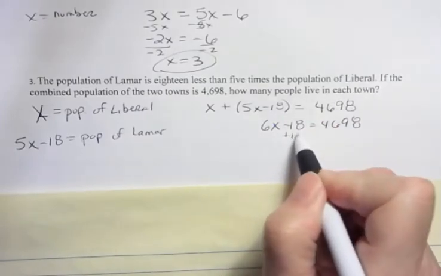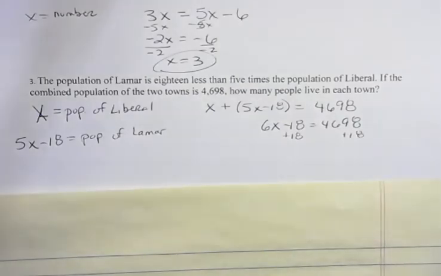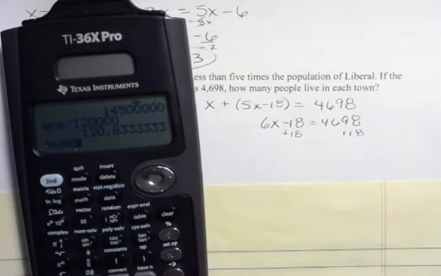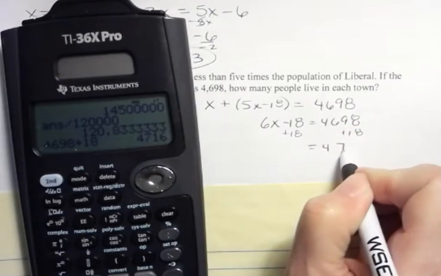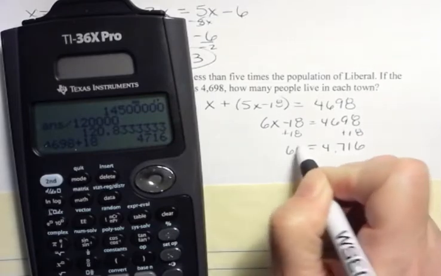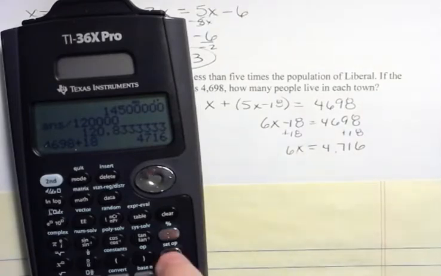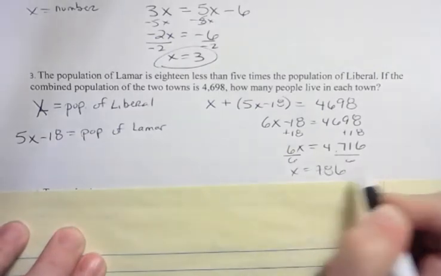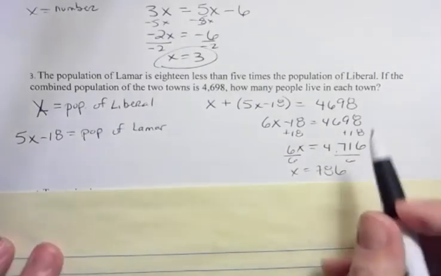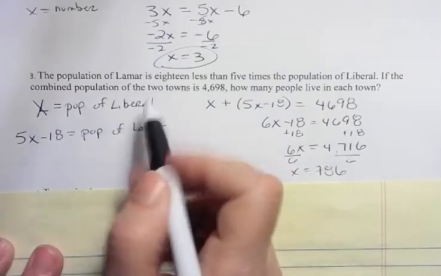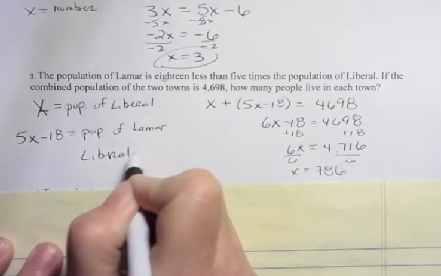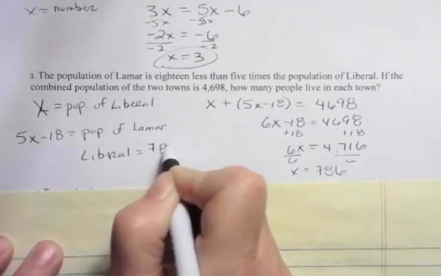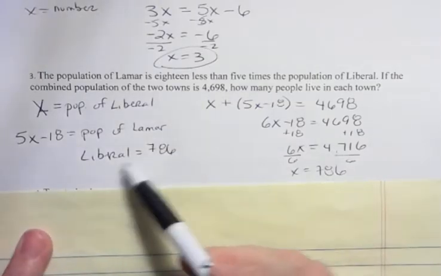And then I'm going to add 18 to both sides. So I have 4,698 plus 18, and that is 4,716, and I'm going to have 6x. So then I'm going to divide both sides by 6, 786. Is that the population of Liberal or Lamar? Well, it's Liberal because we set up here x was Liberal. So the population of Liberal is 786.